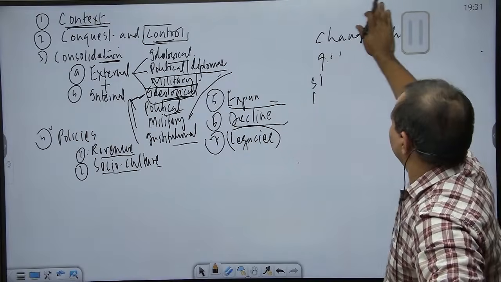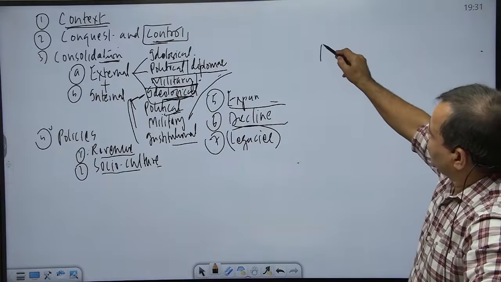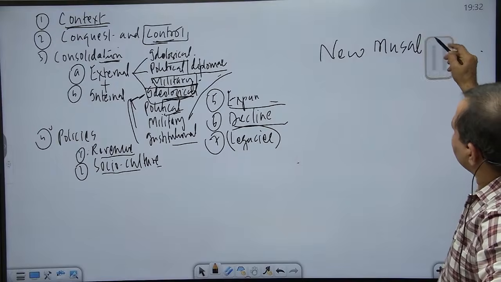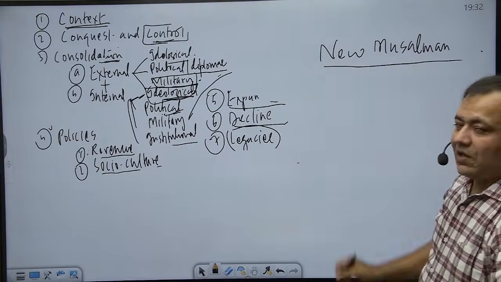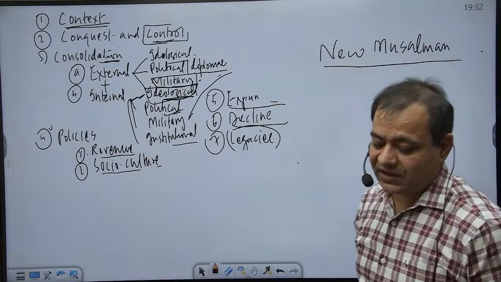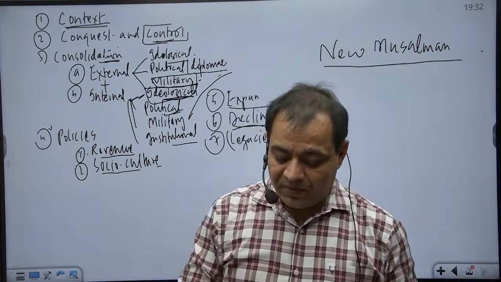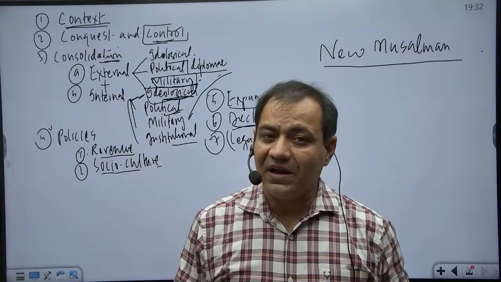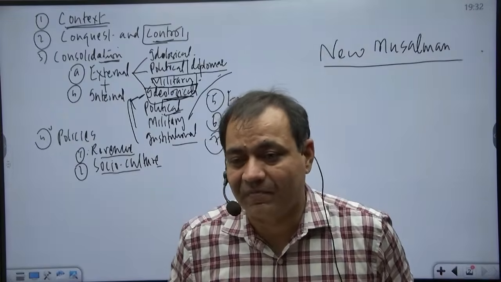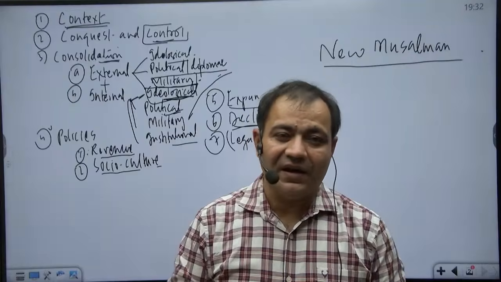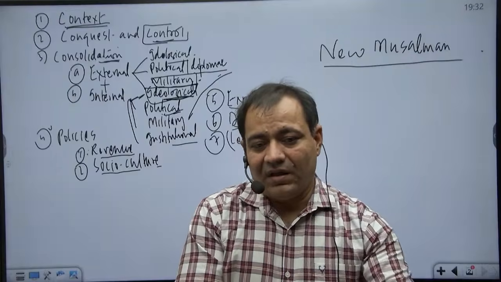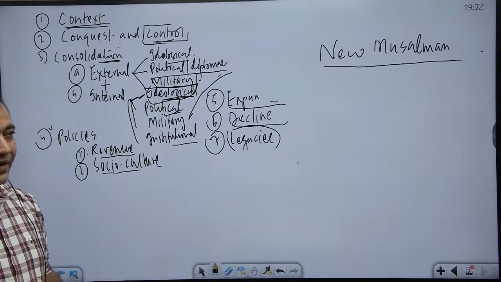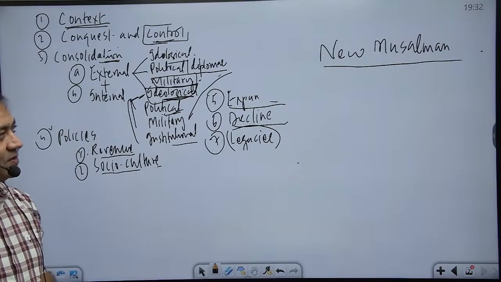That revolt was by the people who were known as New Musalmans. Why New Musalmans? Because they had been recently converted to Islam. Who were these people? They were the captured Mongol soldiers, captured by Jalaluddin Khalji, who had been a very great warrior. They had got settled in Delhi and they had accepted Islam, and they came to be known as New Musalmans. So when Alauddin Khalji changed the rate of khams, there was a revolt of New Musalmans.